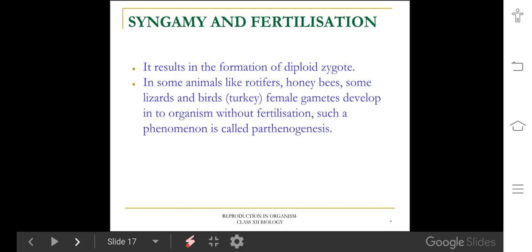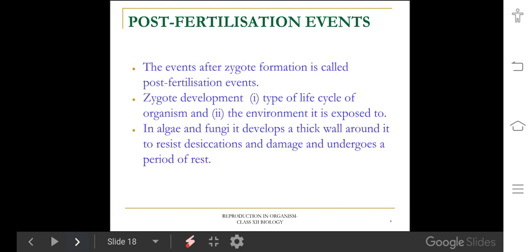But some organisms develop without fertilization. That process is called parthenogenesis. In that process, the female gamete directly develops into a new organism without fertilization. Examples: honeybee, lizard, turkey. In these organisms, parthenogenesis is observed. The organism develops without fertilization.